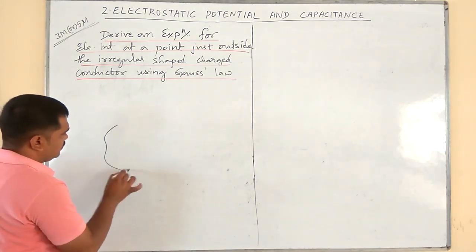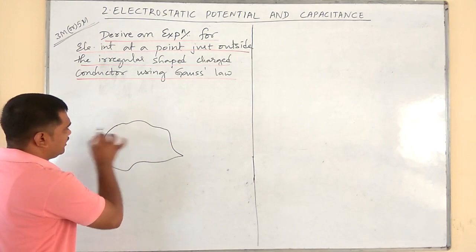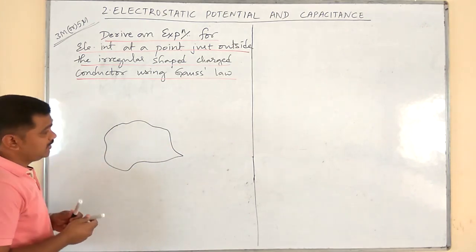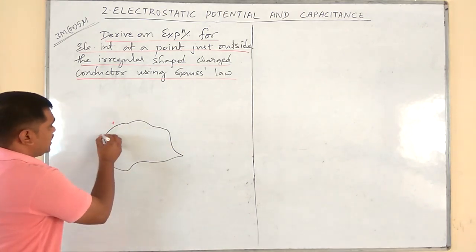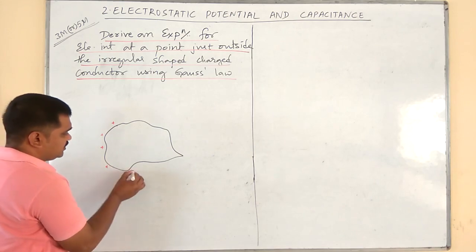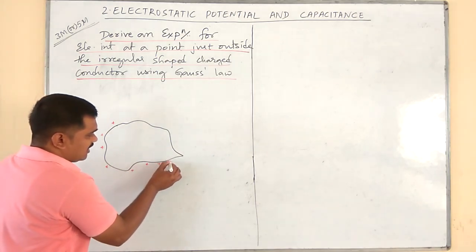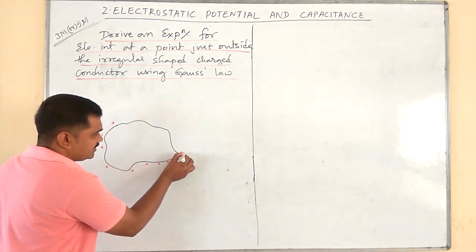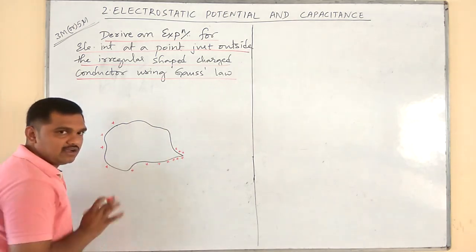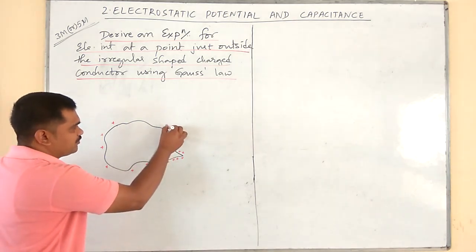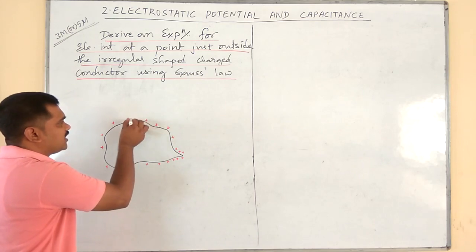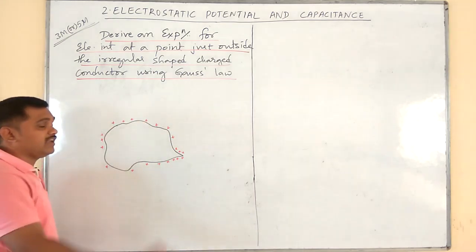For example, it is an irregular shaped conductor. Suppose I have given some positive charge to this conductor. According to the property of charges, they accumulate more at sharp points. Therefore, the distribution of charges is not uniform here.